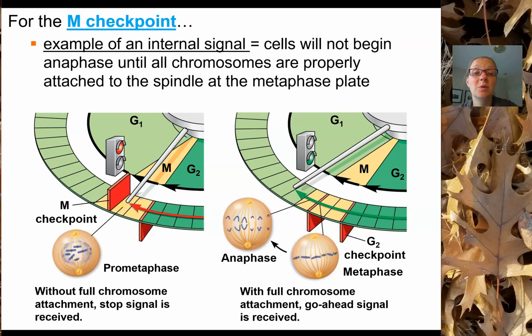You can imagine how important this checkpoint is, because if the cell prematurely goes into anaphase and all the chromosomes aren't lined up in the metaphase plate, maybe you've got some stragglers over here on this side of the cell, if you try to separate those chromosomes too soon, it might be that they don't get separated properly, and one daughter cell ends up with extra chromosomes, and the other daughter cell ends up with too few. In either case, as we'll see later in the semester, both of those conditions are highly detrimental for the cells, and likely neither one of the daughter cells will survive having too many or too few chromosomes.